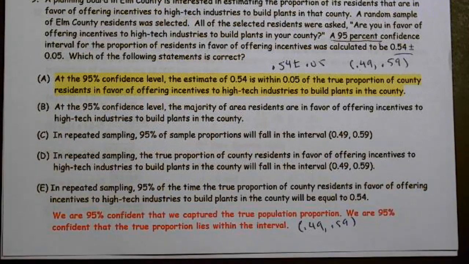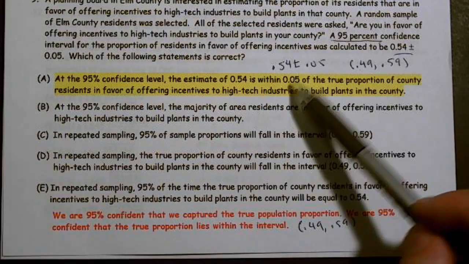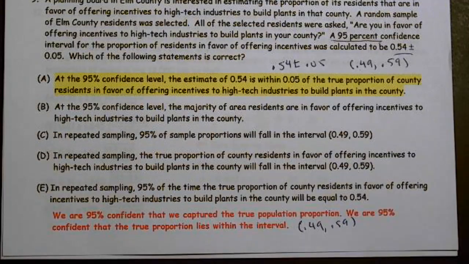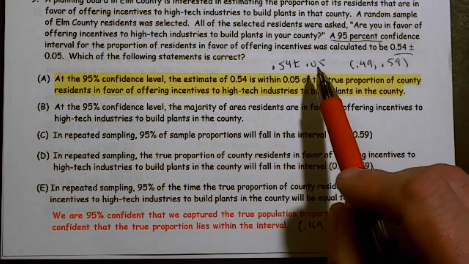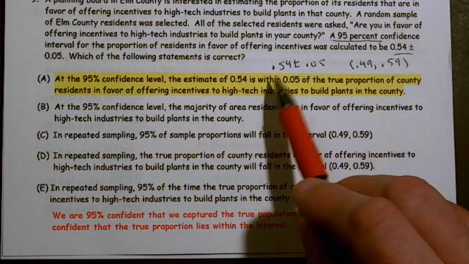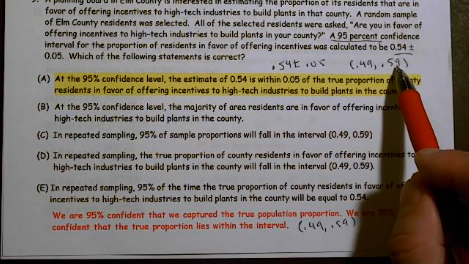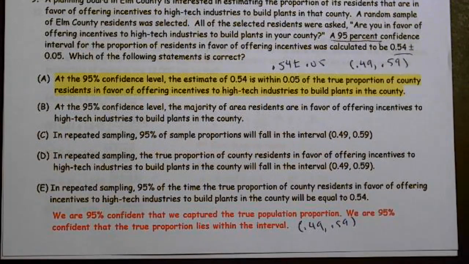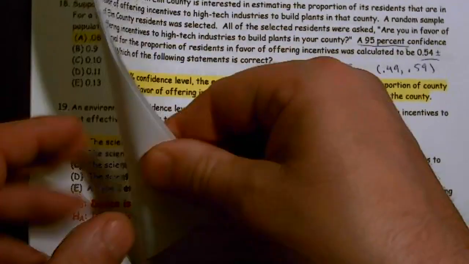All right. So 0.05, that is what we're saying the margin of error is. It's how far the p hat might be from the true population, or how far the true population might be from the p hat. And it's not more than 5 below, and it's not more than 5 above. Okay. All right. So moving on to number 10, which will be the last one for this video.